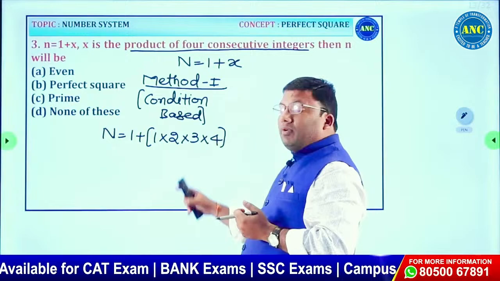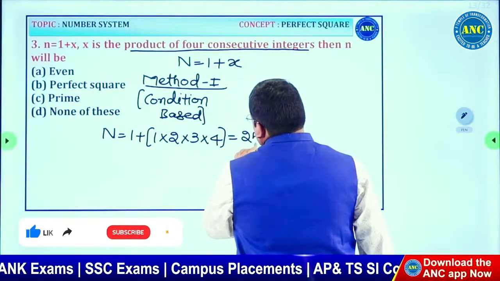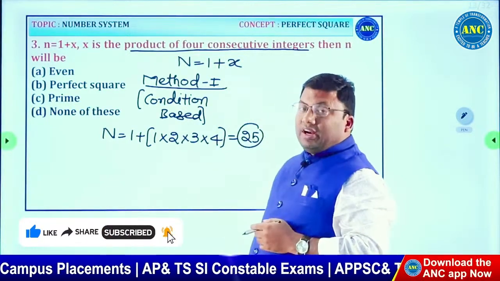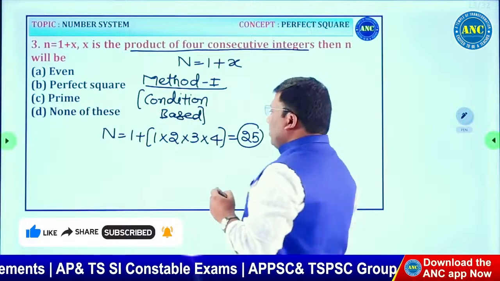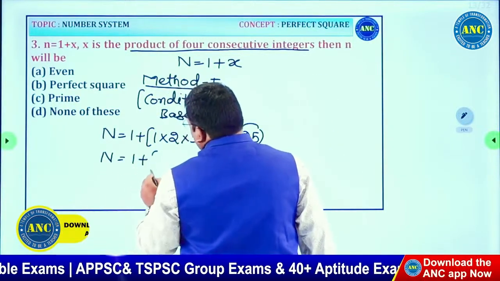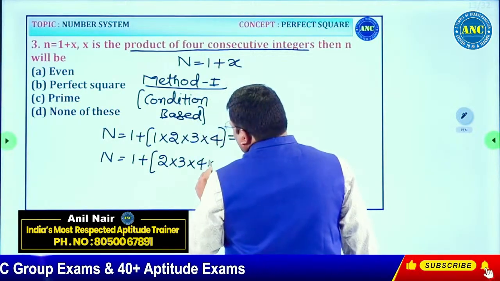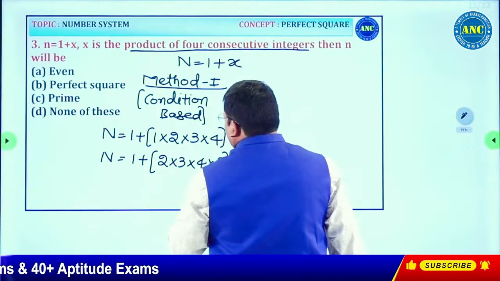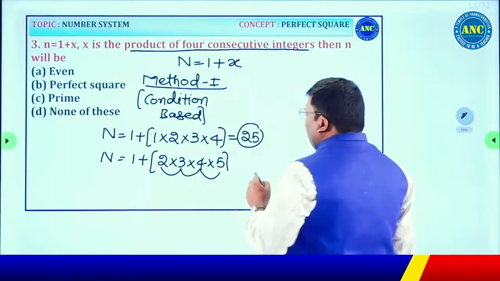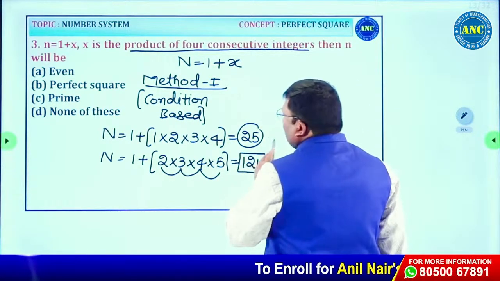4 3s are 12, 12 2s are 24. 24 plus 1, it is 25. 25, it is 5 square. It seems to be a perfect square. Let us validate this equation by taking another 4. After 1, what is the next natural number? 2. So 1 plus 2 into 3 into 4 into 5. 4 5s are 20, 20 3s are 60, 60 2s are 120, 120 plus 1 is 121. 121, it is also a perfect square.